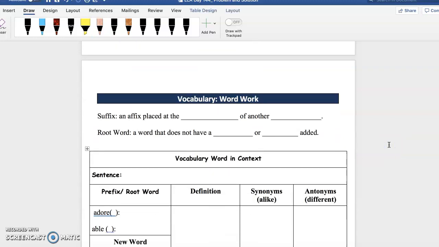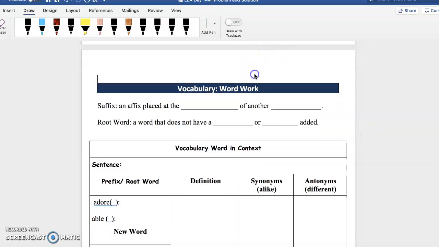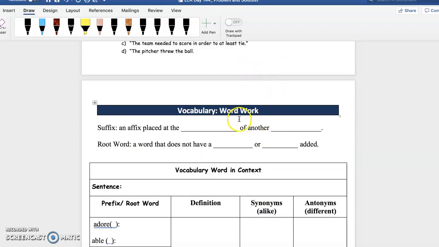So guys, this is the last word that we're going to be learning for the week for suffix. We know that a suffix is an affix placed at the end of another word. The root word is a word that does not have a prefix or a suffix added. Okay.